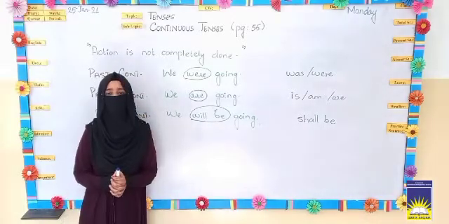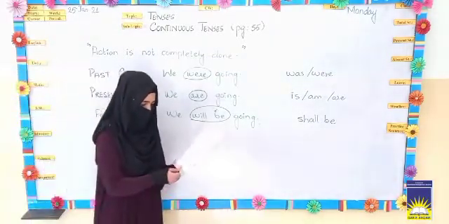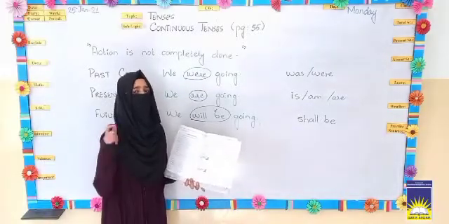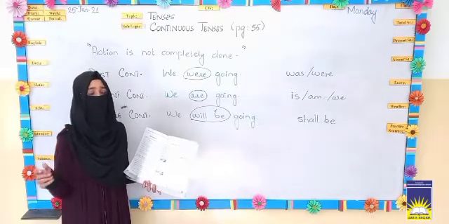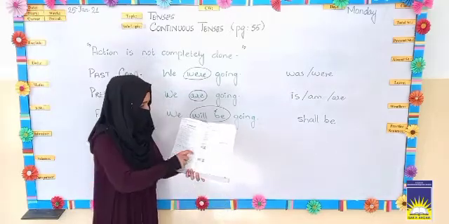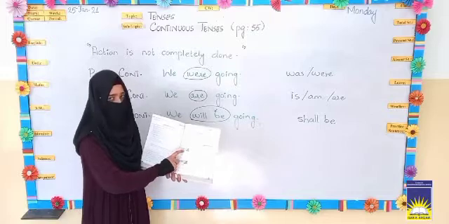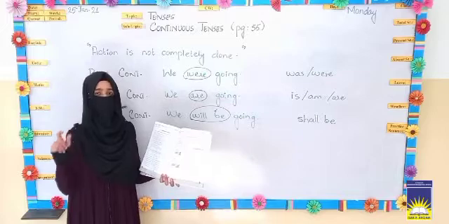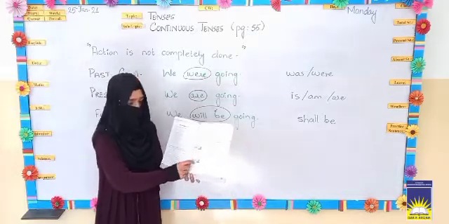So that's all. Now in your workbook, very simple exercises are given. Sentences are given to you, you have to read them and identify which type of continuous tense it is, whether it's past, present or future continuous tense. Now in this exercise a verb is given to you. For example, here is the verb find, and you have to make a continuous sentence using each type of tense.